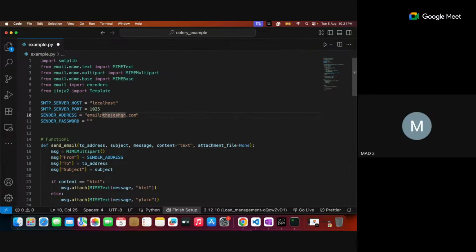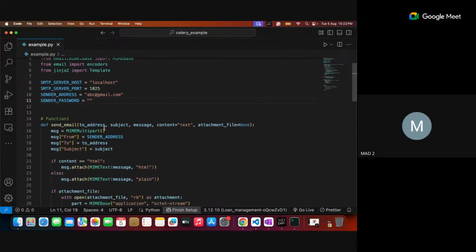And this mail ID, you can specify anything. Maybe Tej has given his particular sample mail ID. You can specify something like ABC. Who is the sender? The sender is ABC at gmail.com, something like that. And the password is not required because it's only a fake SMTP. And these are the functions defined.